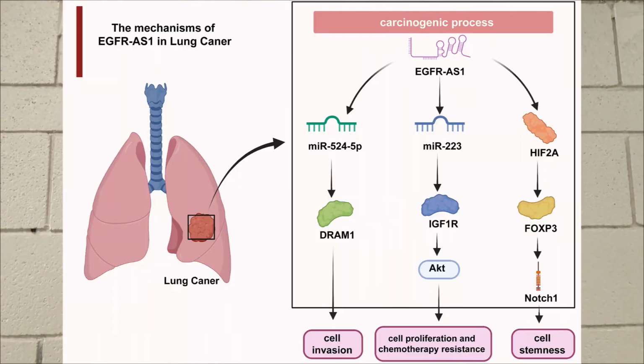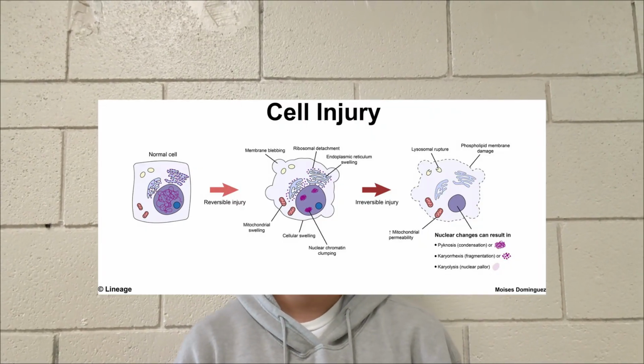Is it genetic? While about 10 to 15% of cases are linked to specific gene mutations like EGFR, most cases are not inherited. Instead, they result from accumulated cell damage over time.